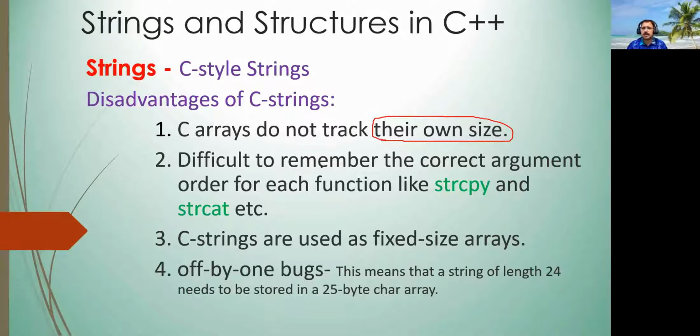In other languages and other types of arrays, there is a function like length of array, but in C style strings the array doesn't know its size. So when you are accessing the elements of the array, you will have to manually remember the size, otherwise there will be a problem.